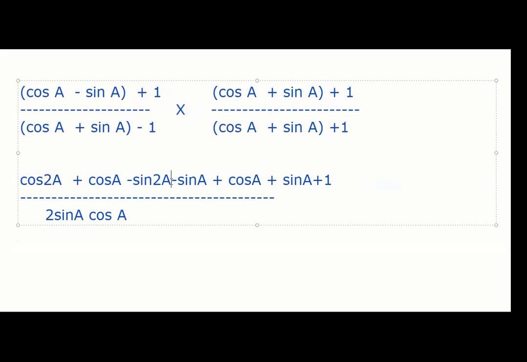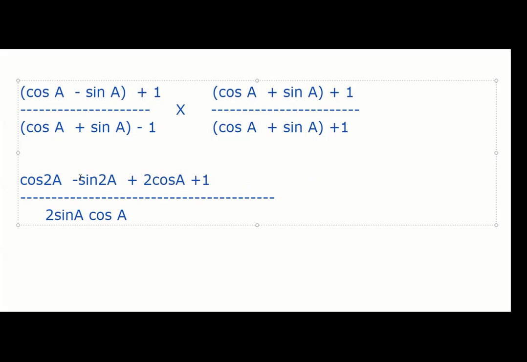That's a good point, but first, this sin A can be cancelled now. Sin A goes, sin A goes. So it's a lot of advantage. Now we have only a few terms. Cos A and cos A become 2 cos A, right? So write 2 cos A. I'm trying to make it simple so that I don't even think too much.